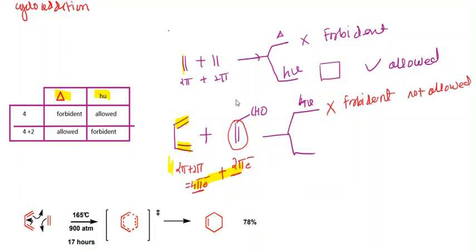Now if you look at this reaction thermally, 4 plus 2 thermally, you can see the reaction is allowed. So the product will be formed. 4 plus 2, 6 is there, so a 6 member ring will be formed. So now this is the 6 member ring. The double bond will migrate here. Now this CH is there. So the product is formed.